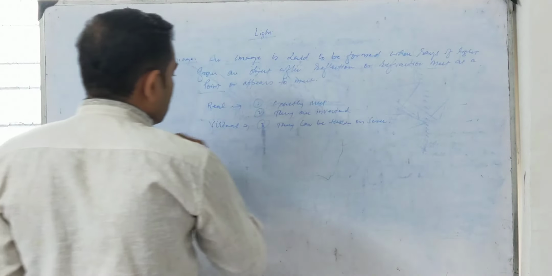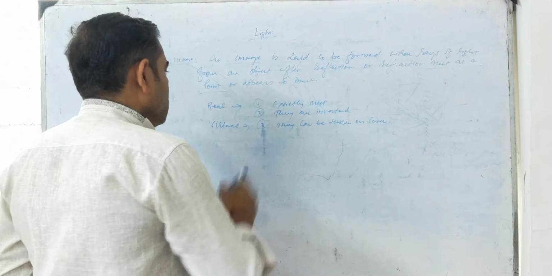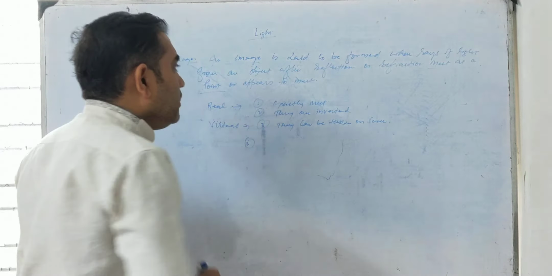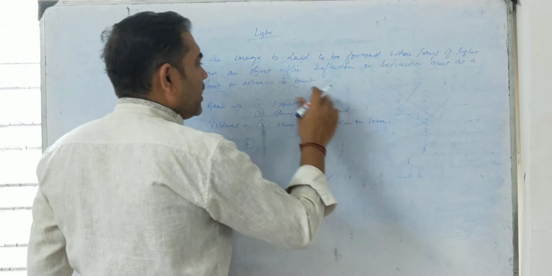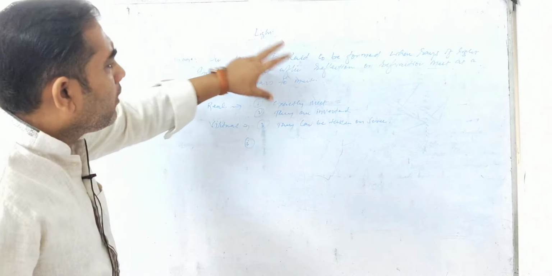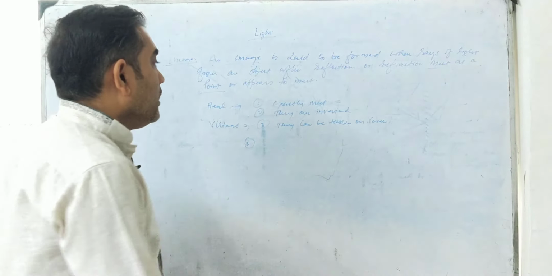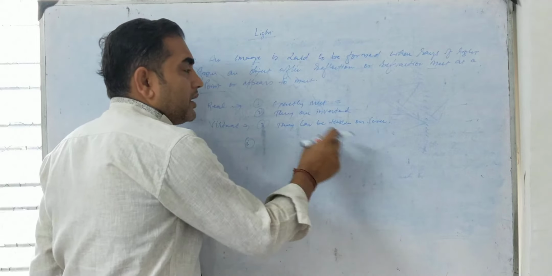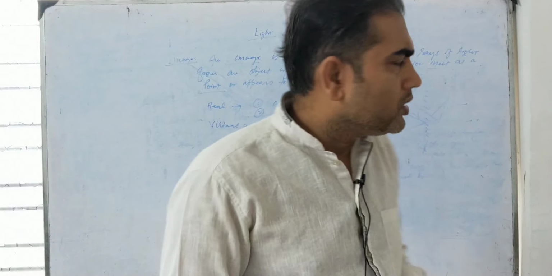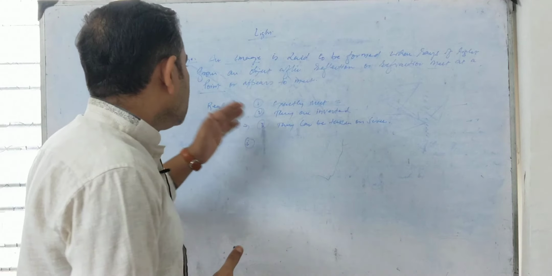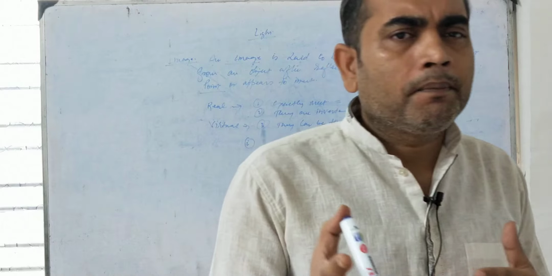And about the virtual image. First one, they are formed when rays of light appear to meet. I'm repeating this one again, opposite to the previous one. Second point, they are always upright, erect, and they cannot be taken on a screen. So these are the characteristics of the virtual image, and you can use these characteristics to differentiate between them.